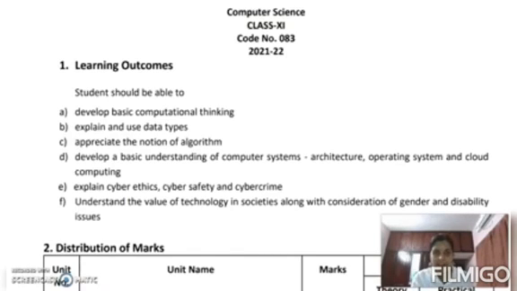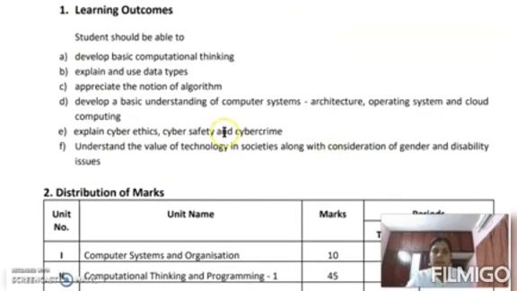My name is Remya, and let's start our syllabus discussion. So in your plus one, our subject name is computer science and the code number is 083. This is the code number. First, they are listing some learning outcomes from studying this paper. You know what an algorithm is. You can develop a computer system and learn what cyber ethics, cyber crime, etc. are.